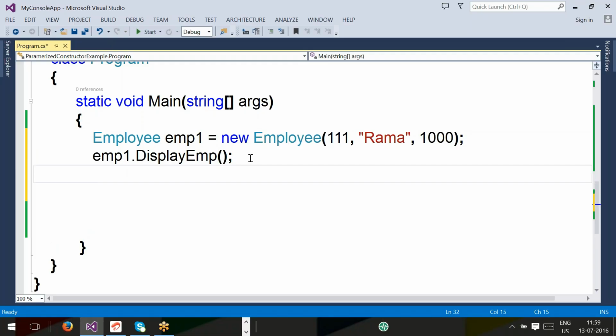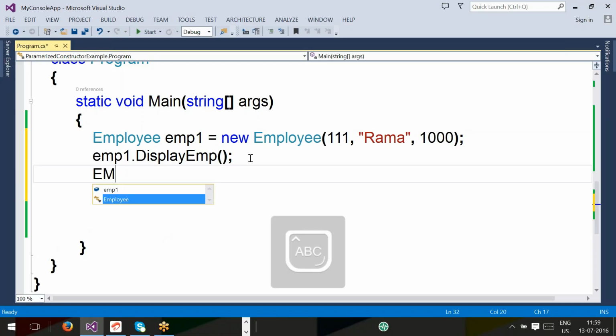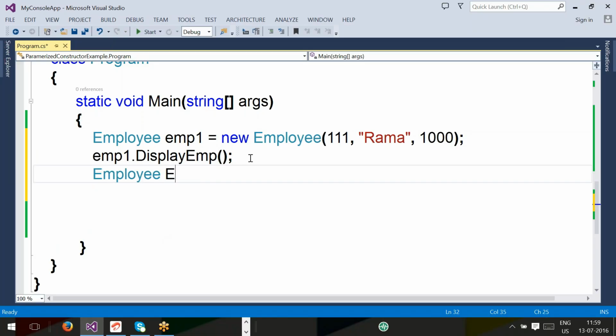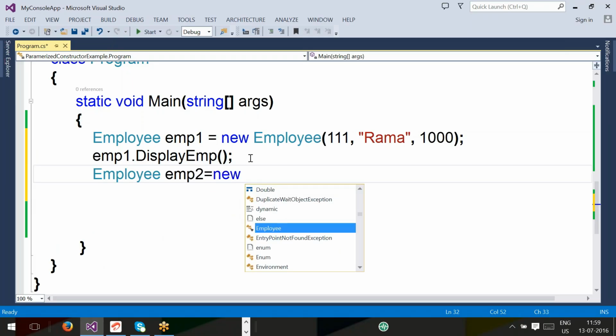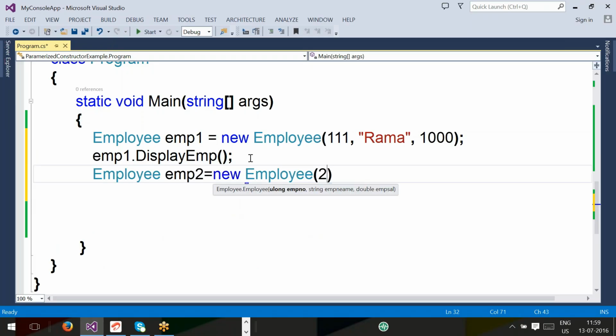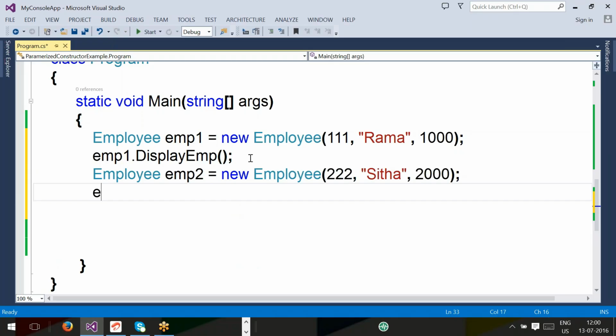Let's say a second employee joined the company. Employee emp2 equal to new employee, triple two, with 2000. The second employee has also joined the company. emp2 dot display emp.